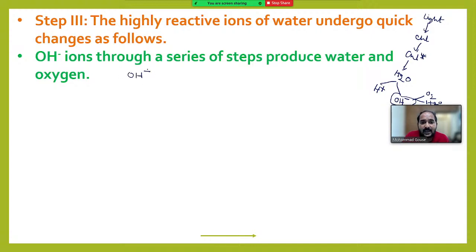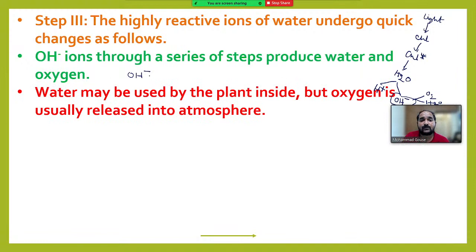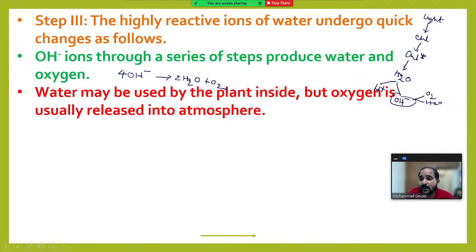OH minus ions, actually minus means electron deficiency. All this, if you go deep, will be a little confusing. So OH minus, if you take 4 molecules of OH minus, 4 O's are present and 4 H's are present, right? 2 H2O, that is 4 hydrogens and 2 oxygens, plus O2. This is happening here. Got it? So OH minus ions, after a series of reactions, form oxygen and water. This oxygen goes out of the leaf through the stomata, and this water is used by the plants.